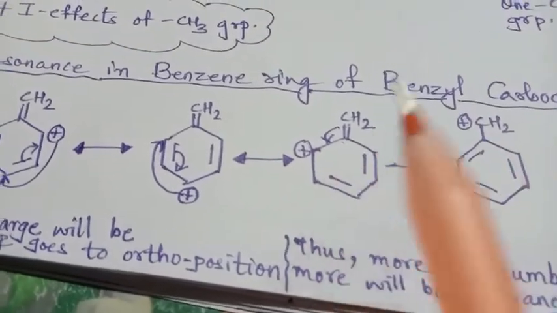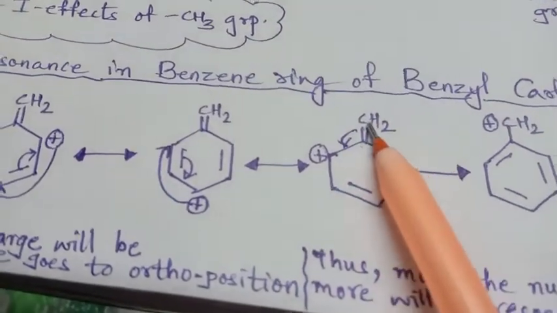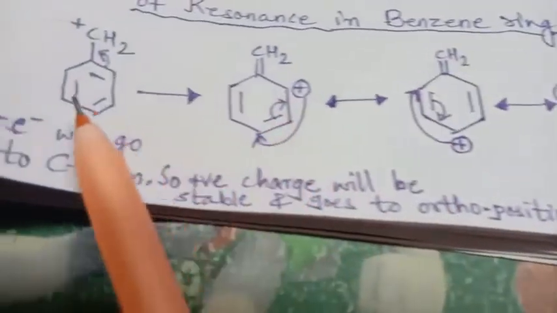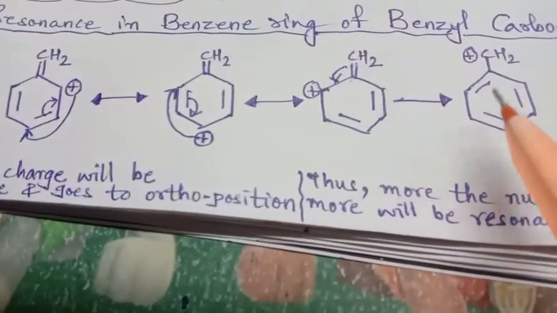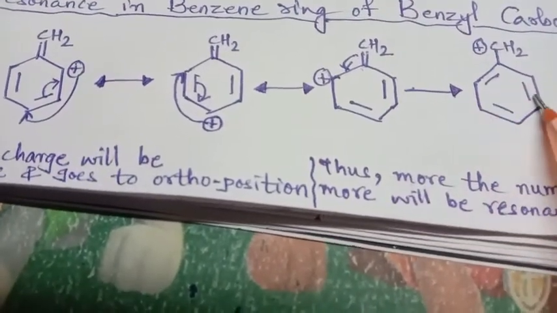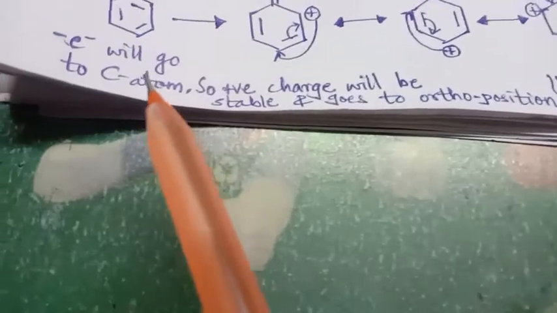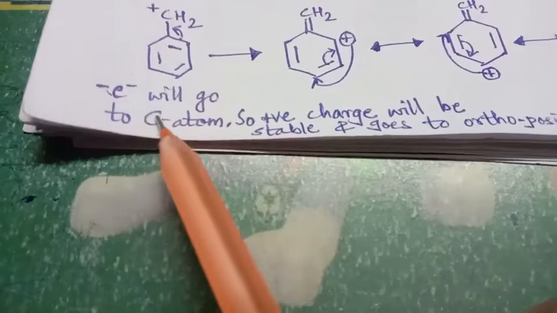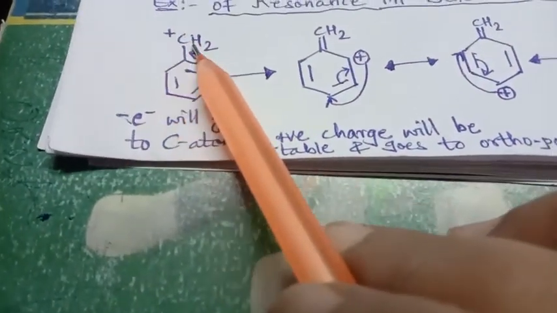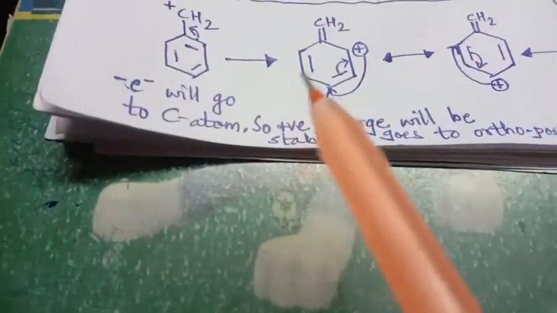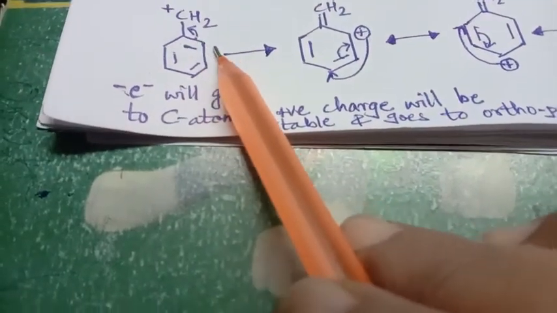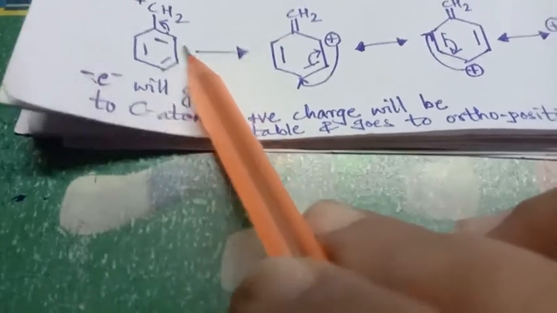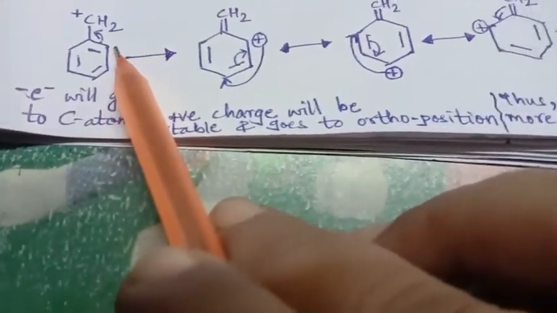So in the last structure, the substituent gives back the bond to the benzene ring, and we will see the shift of the bonds. So what we can say here is that the electrons first will go to the carbon atom, and the positive charge will go to the stabilized form, and it will go to the ortho position.